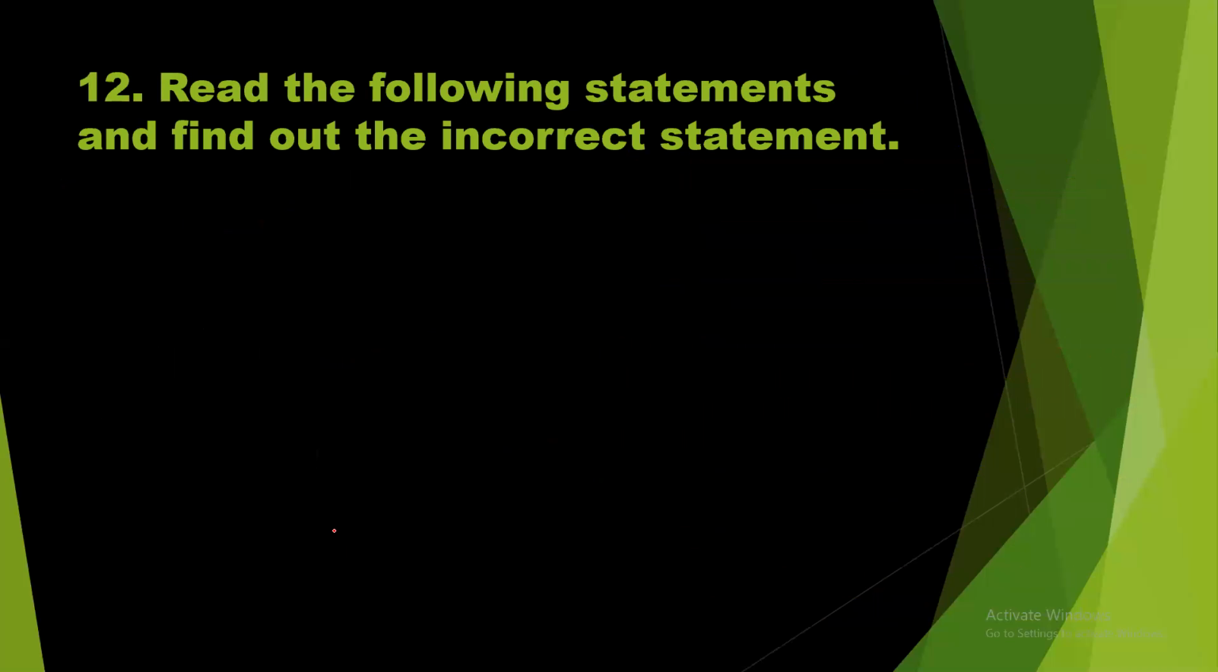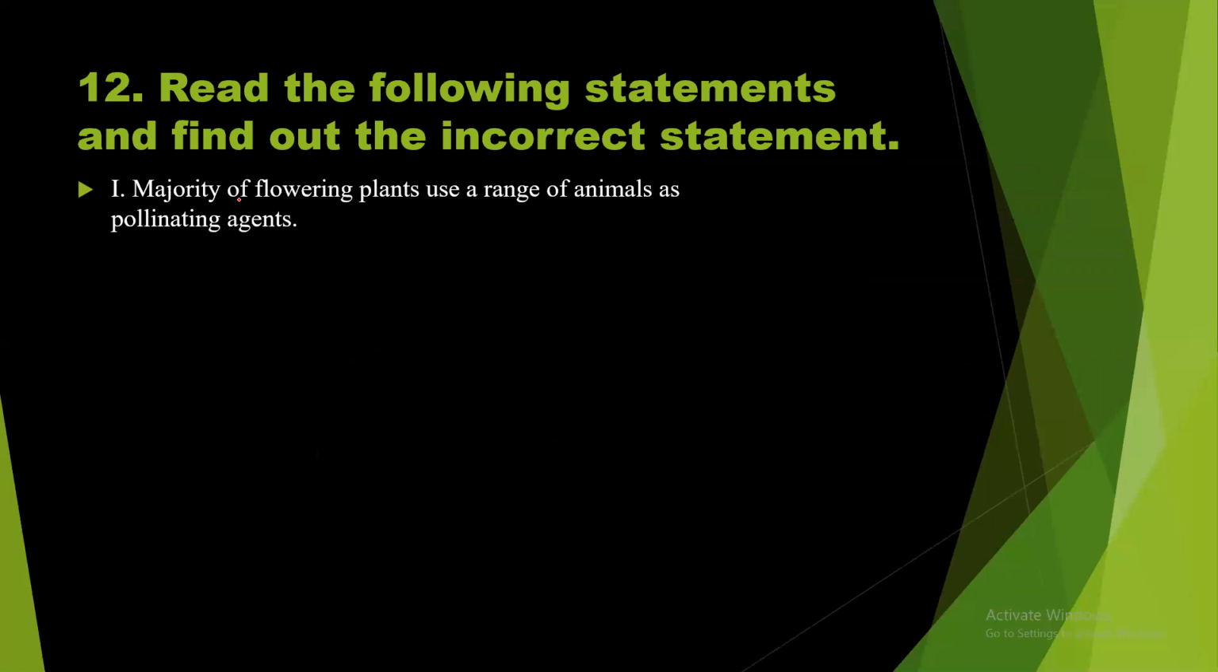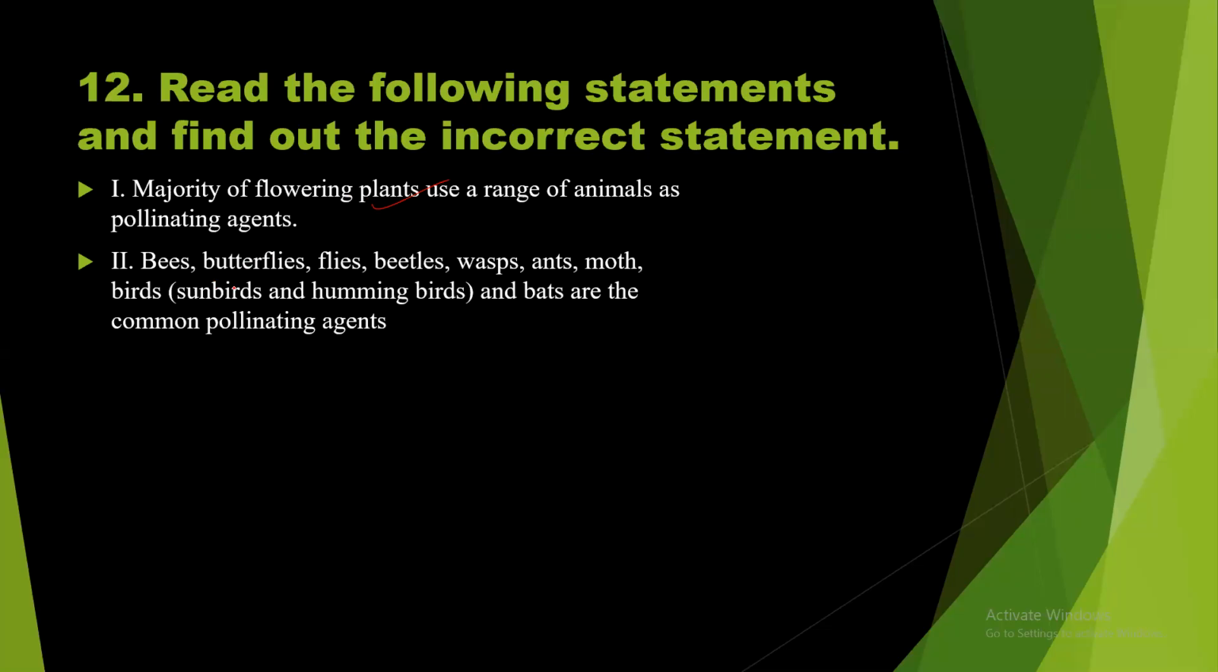Question number 12. Read the following statements and find out the incorrect statement. First statement. Majority of the flowering plants use a range of animals as pollinating agents. Majority of the plants, yes, this statement is correct. So they are asking the incorrect statement. First statement is correct. Second statement, bees, butterflies, flies, beetles, wasps, ants, moths, birds, particularly the sunbirds and hummingbirds, and bats are the common pollinating agents. Yes, this statement is also correct.